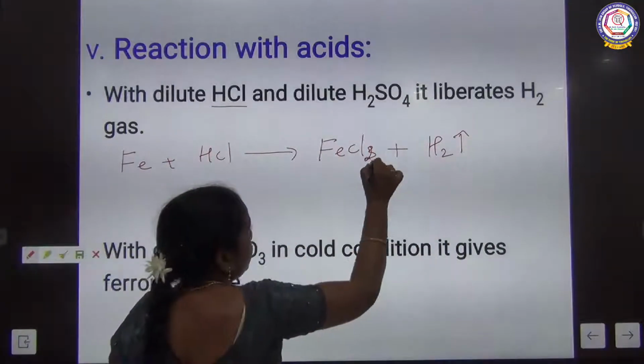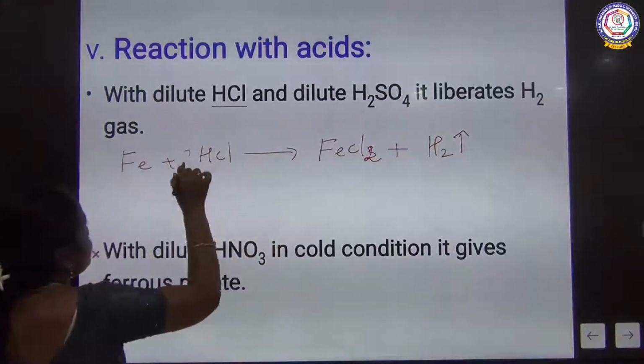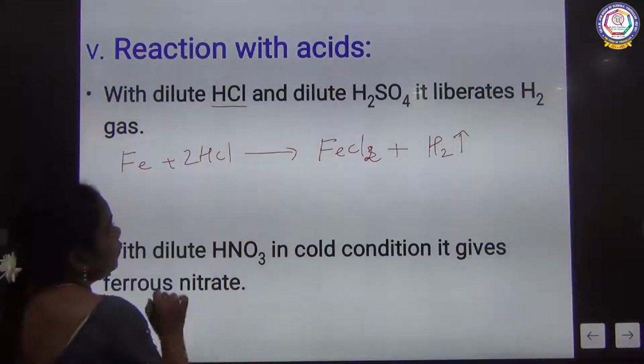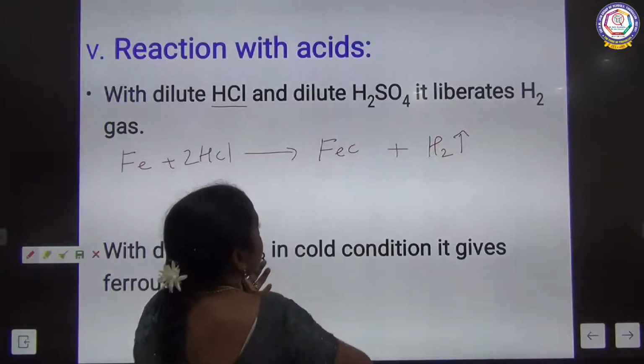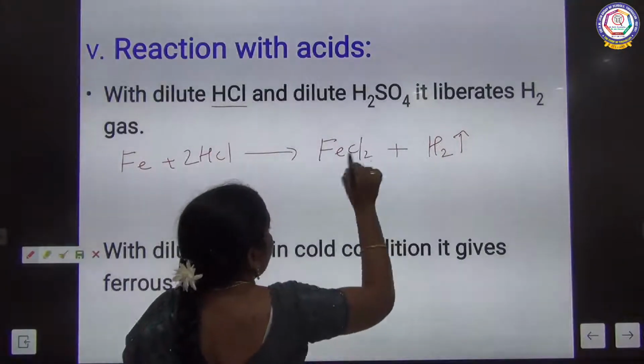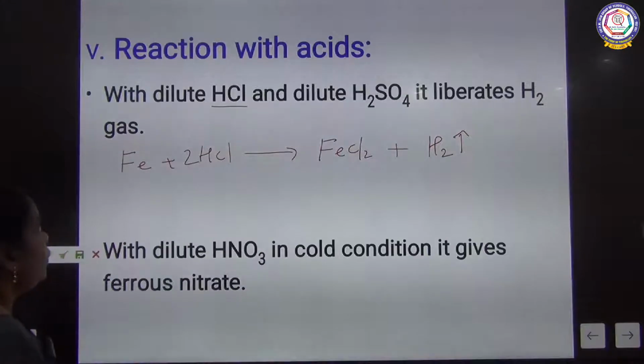So here FeCl2, so 2 HCl and Fe, giving ferrous chloride and the liberation of hydrogen.